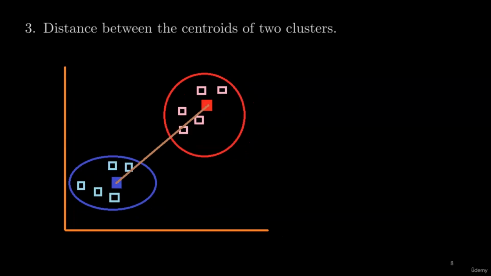The third criteria is to calculate the average distance between the two clusters. The average distance will be the distance between the centroids of two clusters. So this is another way of merging the two clusters. We calculate the distance between all the clusters and we merge the ones which have the minimum average distance. So the average distance will be the distance between the centroids of the two clusters.